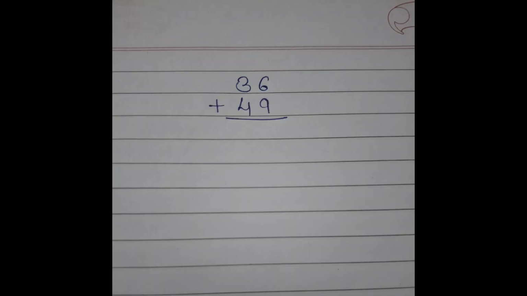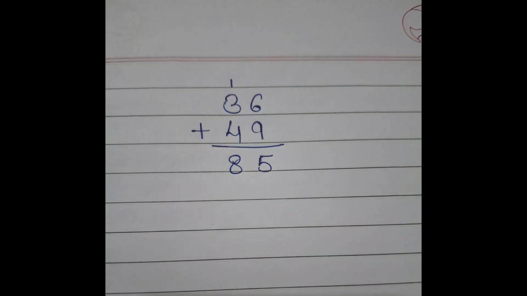The question is: add 36 and 49. We have to just add 36 and 49. So here the expected answer is 85. That means 6 plus 9 is 15, 1 is carryover, and so 1 plus 3 plus 4, we get 85.